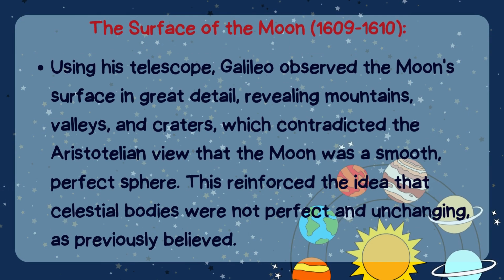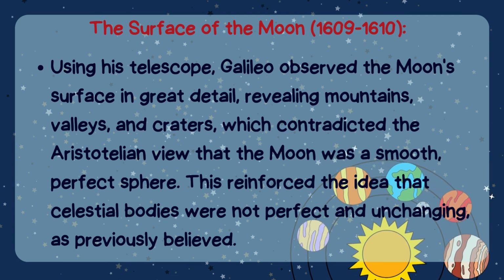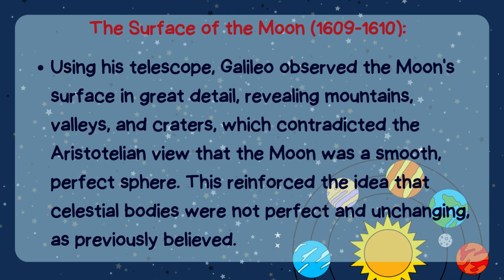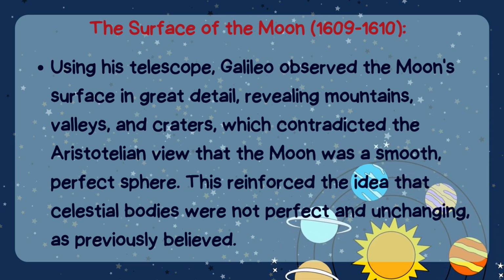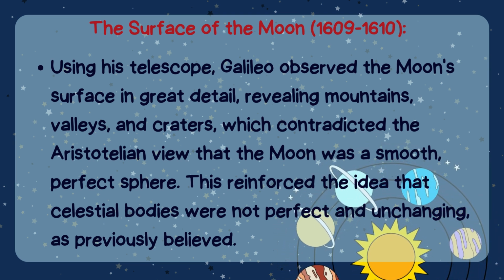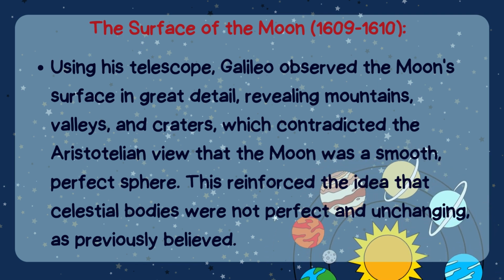The surface of the Moon. Using his telescope, Galileo observed the Moon's surface in great detail, revealing mountains, valleys, and craters, which contradicted the Aristotelian view that the Moon was a smooth, perfect sphere. This reinforced the idea that celestial bodies were not perfect and unchanging as previously believed.